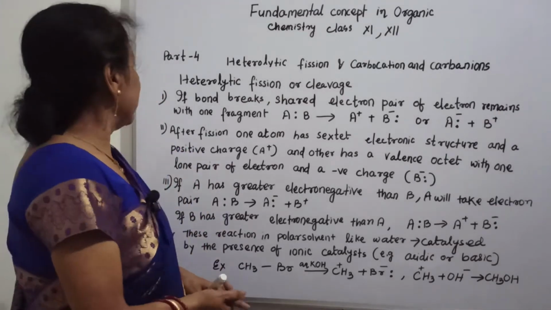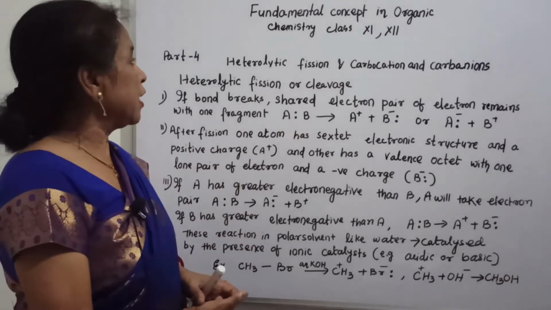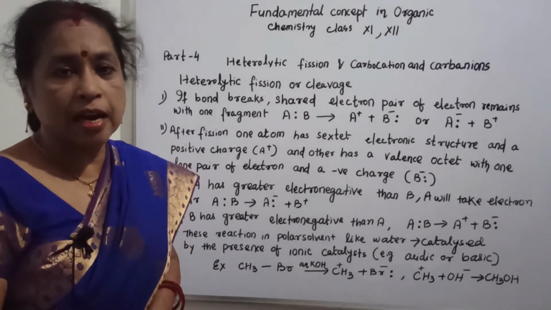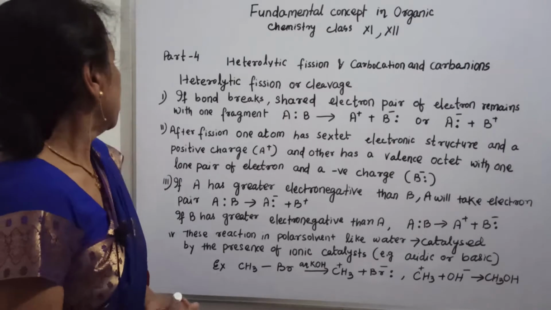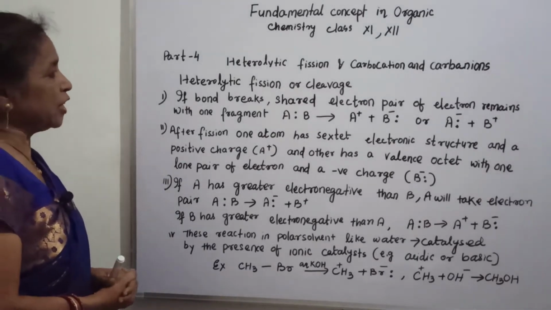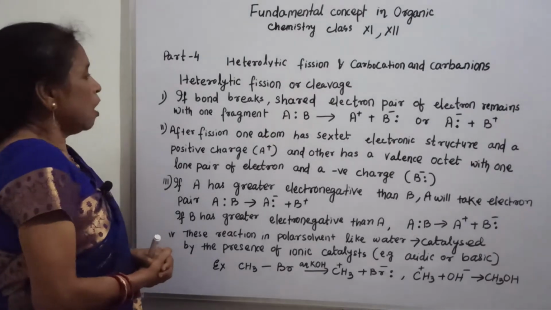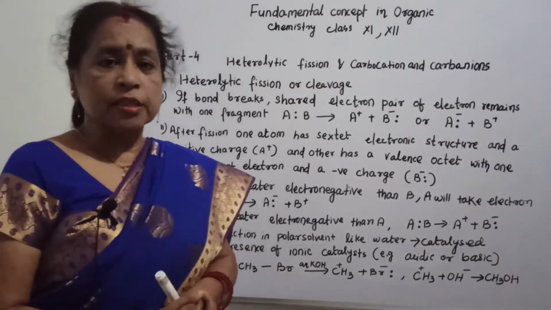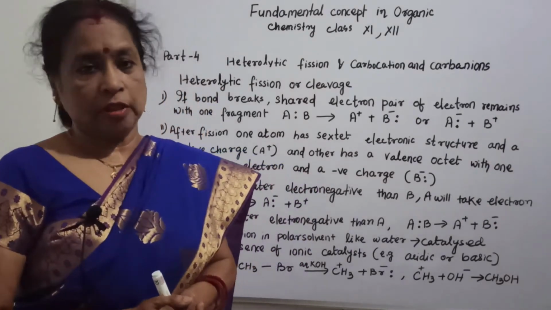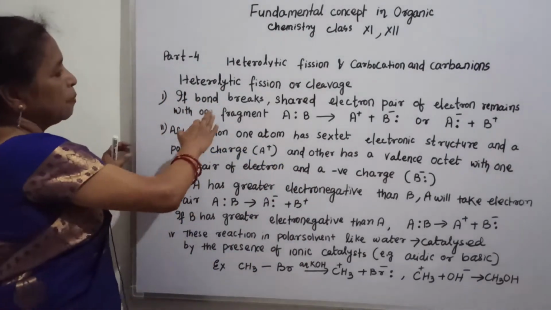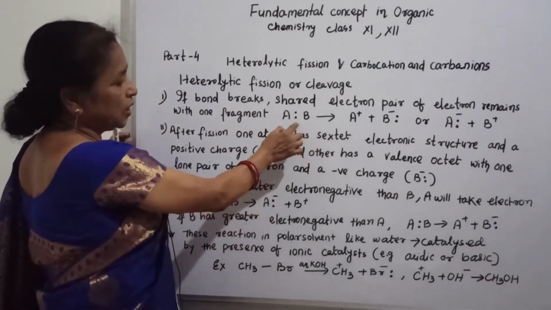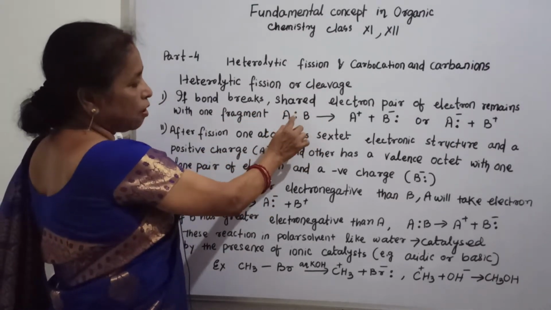Now, here I will explain part 4: heterolytic fission, carbocations, and carbanions. So, what is heterolytic fission or cleavage? Now, you know a covalent bond is formed by sharing of electrons. Now here, if the bond breaks, the shared pair of electrons goes to one side.